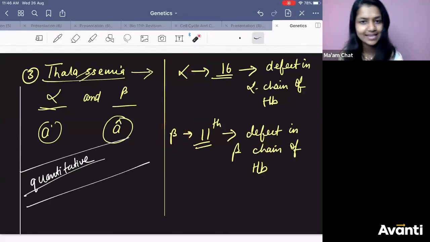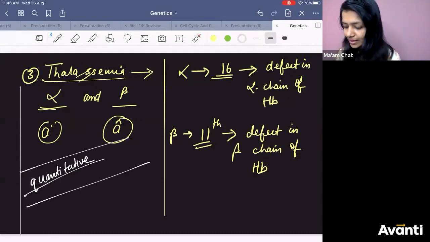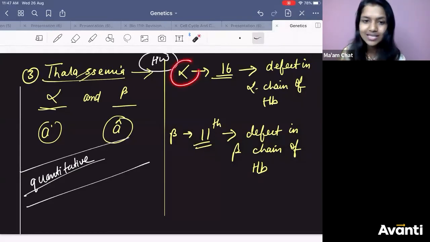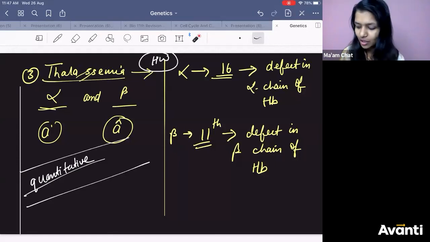Your homework is, in NCERT also it is given, to find out how many genes control alpha and how many genes control beta. Okay? You will get to know. There are different genes which control alpha thalassemia and which control beta because they are on different chromosomes, right? 16th and 11th.